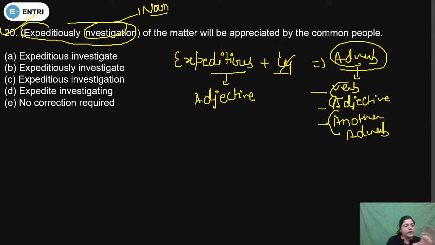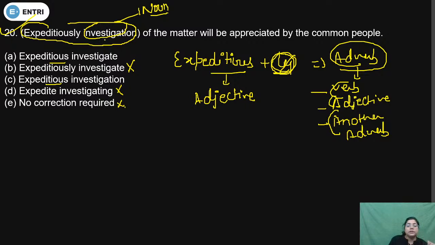So definitely we have to remove ly. If we remove ly, then the correct form will be expeditious. Expeditious is given in which option? We can see that in option A and option C. So we can easily eliminate the rest three options, option B, option D and option E, because all these are incorrect.